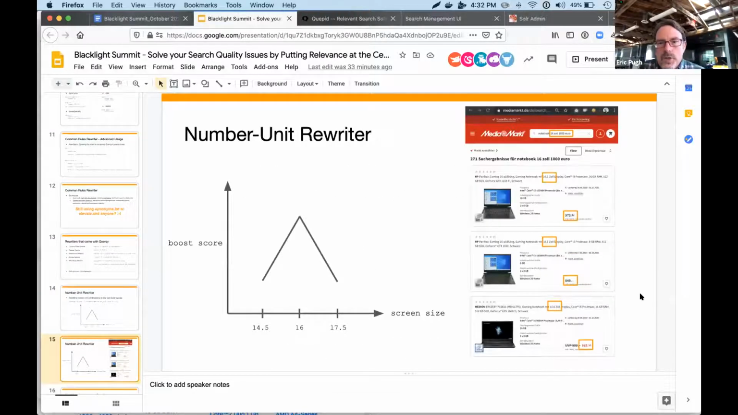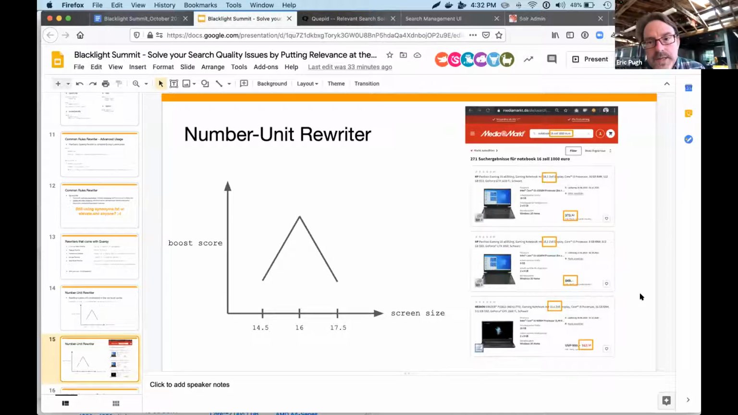And here is a screenshot from one of the big users of Quirky, and I think they funded writing this number unit rewriter. But you can see that this is a query there in Germany, and they have a query with numbers, and you can see they're actually matching, right? A price of 1,000 euro. We did a range query and returned products that were sort of close to 1,000 euros.